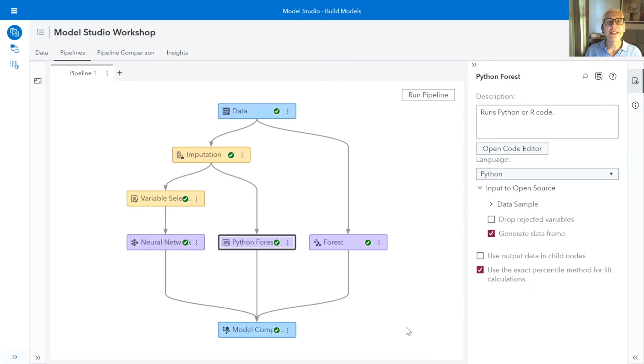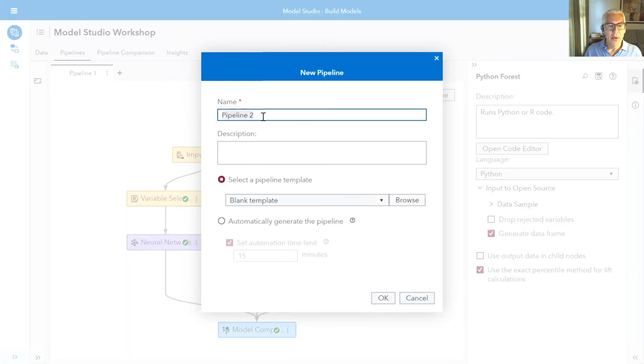Model Studio gives us the ability to build multiple pipelines and then compare across those pipelines. So while we're in this discovery phase of the analytics lifecycle, let's add an additional pipeline. Beside the Pipeline 1 tab, there's a little plus button. We're going to call this new pipeline, Pipeline from Template, because we're going to use one of the default templates that comes with Model Studio.